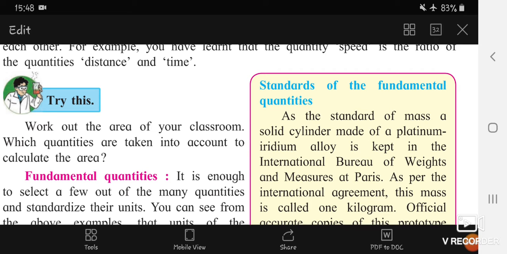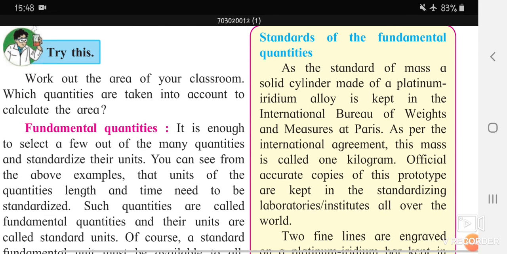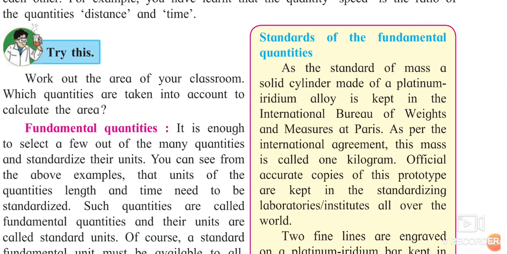Standards of the fundamental quantities. As the standard of mass, a solid cylinder made of a platinum iridium alloy is kept in the International Bureau of Weights and Measures at Paris. As the standard of mass, a solid cylinder which is made from a platinum iridium alloy. Alloy means what? Yes, it is a mixture of two things. Means a particular metal which cannot be used in a pure form. That time it is combined with some other metal and it is said to be an alloy.